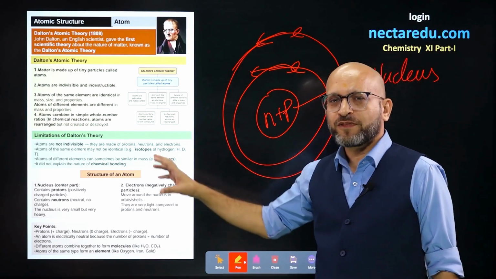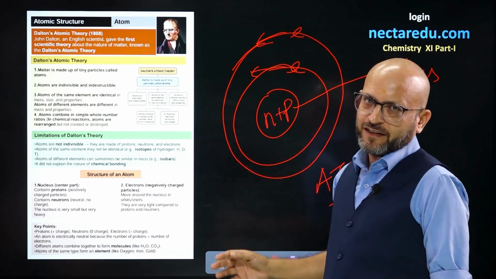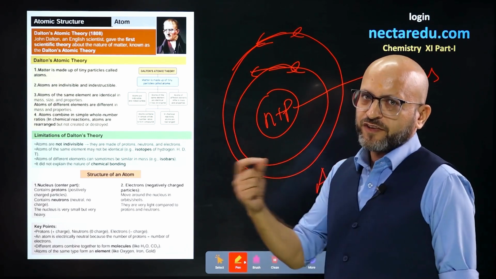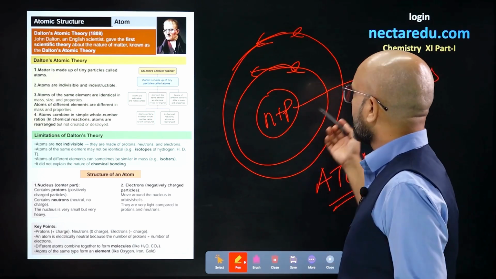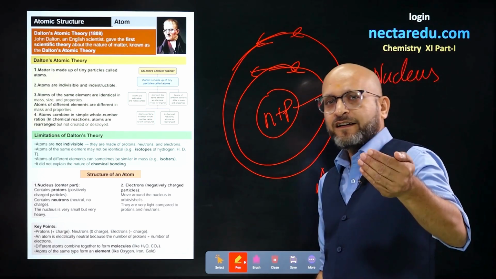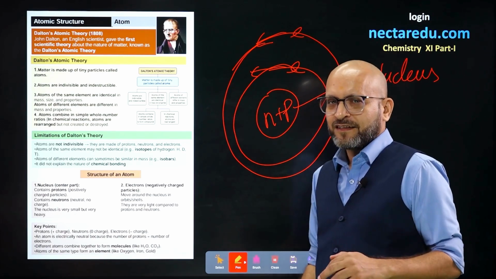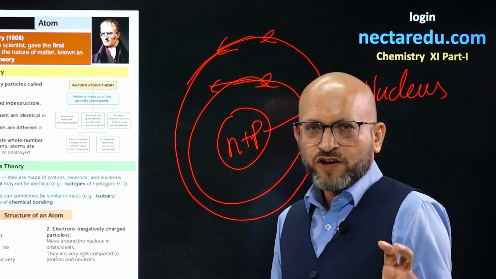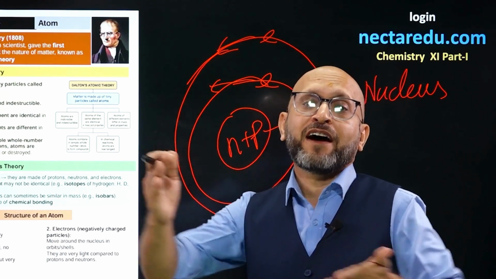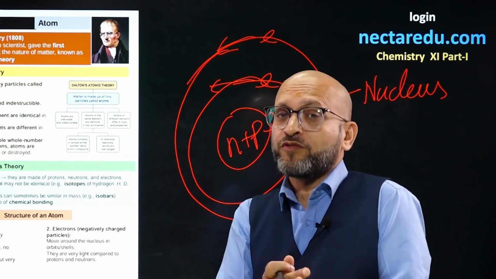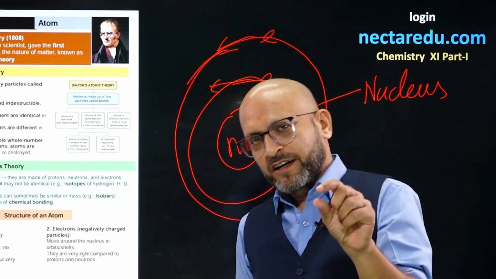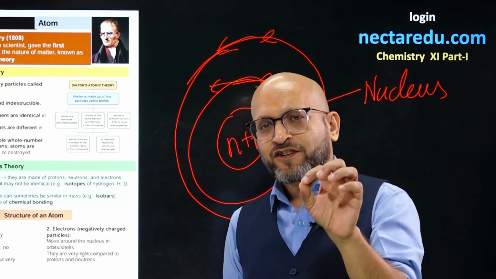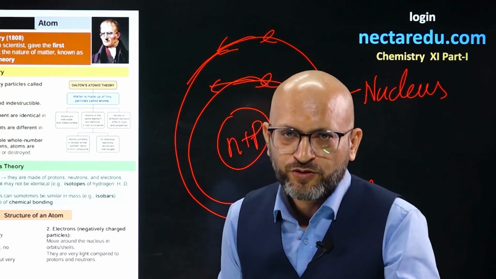But Dalton's atomic theory failed in certain aspects, which later we finally concluded, that neutron, proton, and electron are subatomic particles. What Dalton told was atom can never be divided. What we found out was atom can be divided further. Small particles are there inside atom which are called electrons, protons, and neutrons.